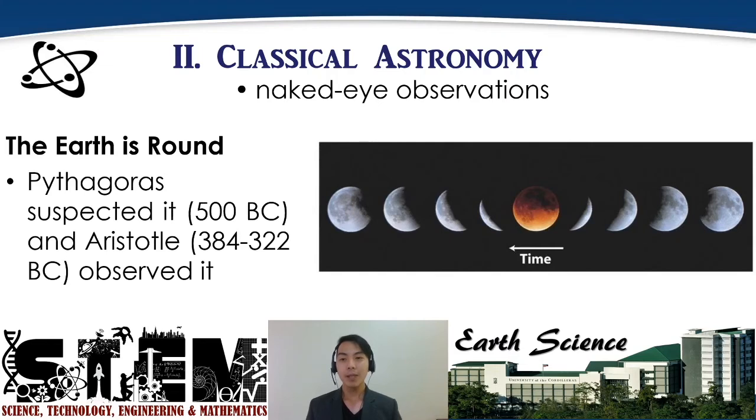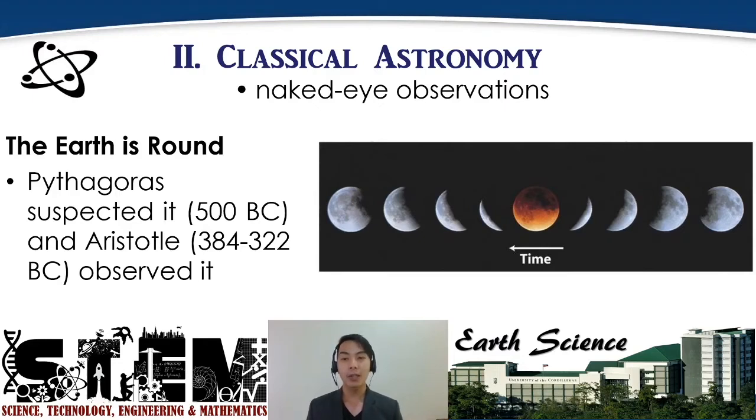Okay? Pythagoras suspected that the earth is indeed round around 500 BC, and Aristotle observed it around 384 to 322 BC. Now, how did they make these observations? First off is by observing our moon. And so, of course, during their time, they can see that the moon is round. Therefore, they thought that the earth might also be round.